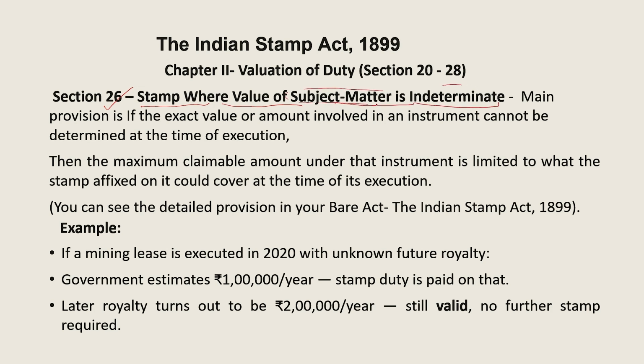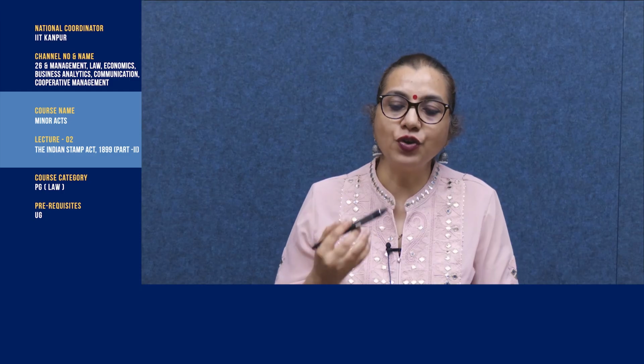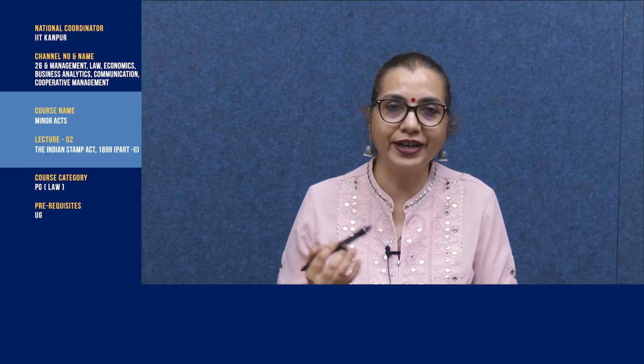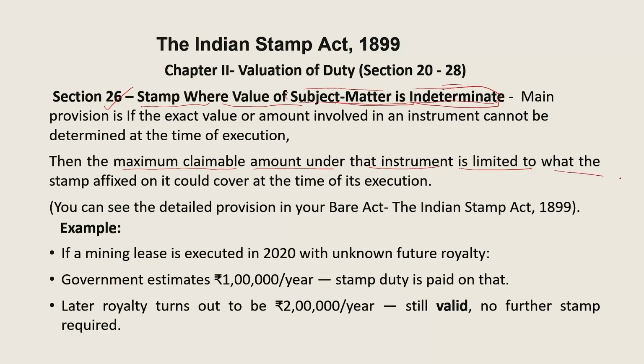Section 26, stamps where value of subject matter is indeterminate. Now this is important, the value is indeterminate. So the provision is that if the exact value or amount involved in an instrument cannot be determined at the time of execution, what does it mean? That when the instrument is executed, at that point of time, the value of that subject matter was not evaluated or determined. Then the maximum claimable amount under the instrument is limited to what the stamp fixed on it could cover at the time of its execution. Now, I have just given you the crux of section 26.